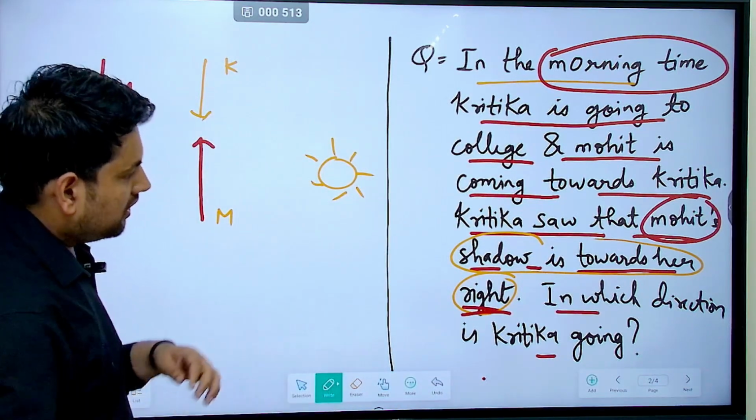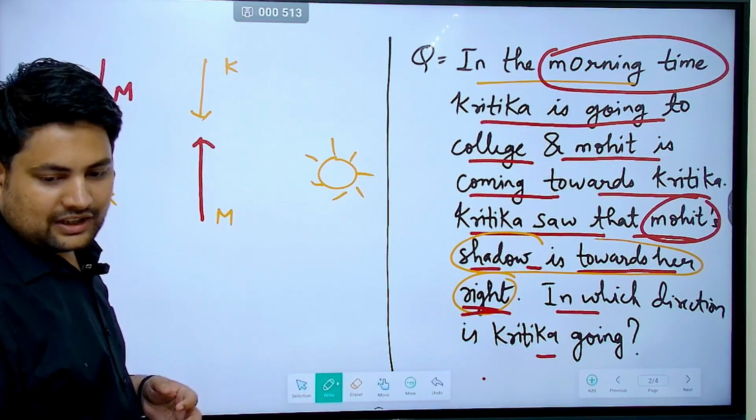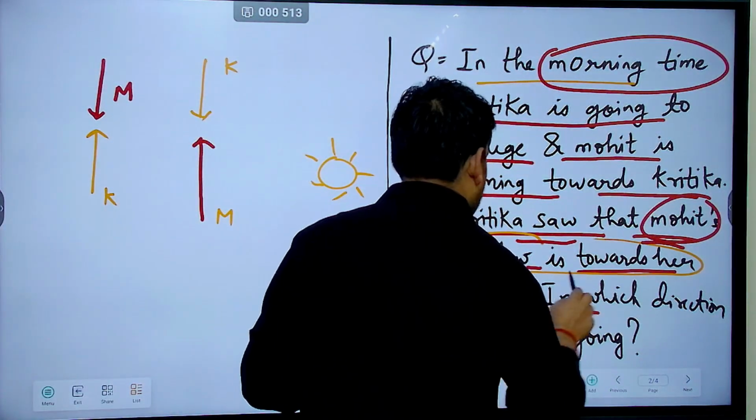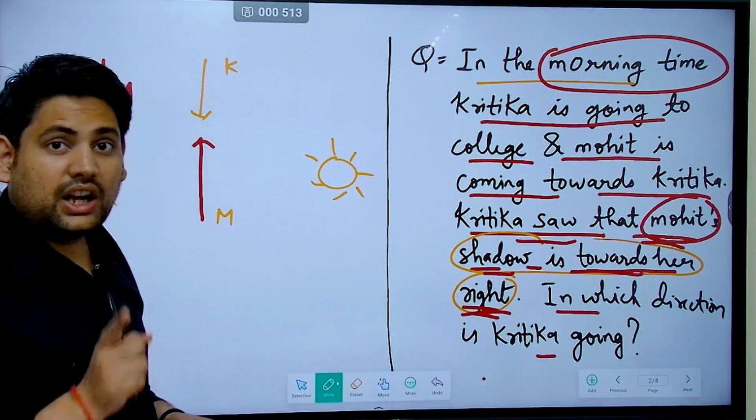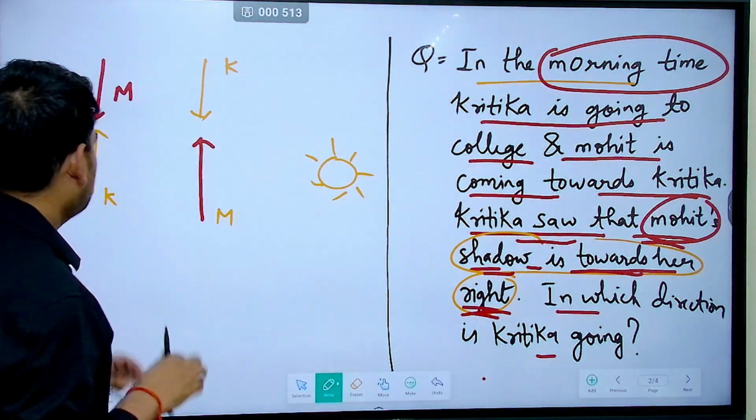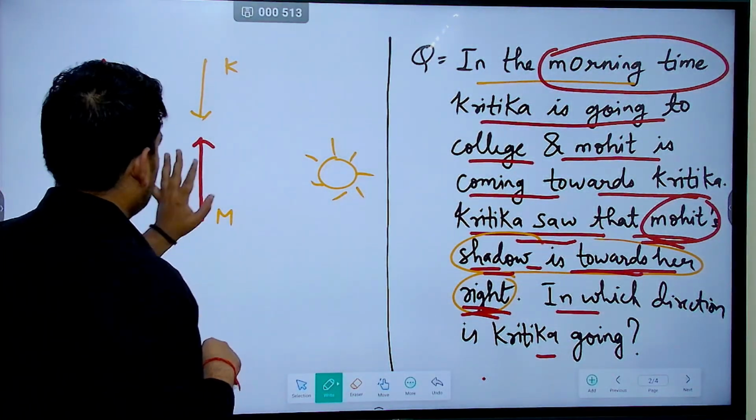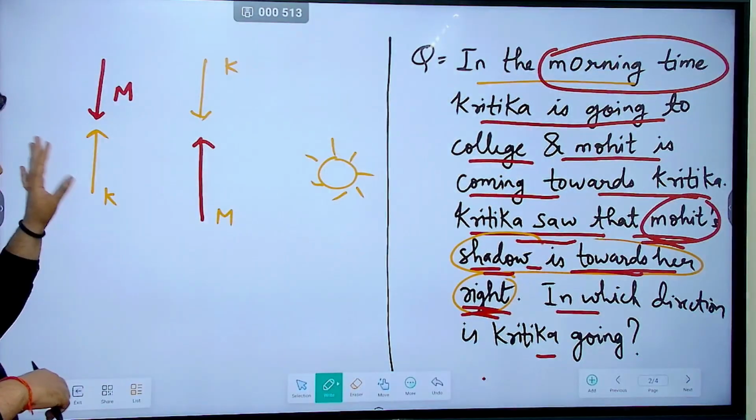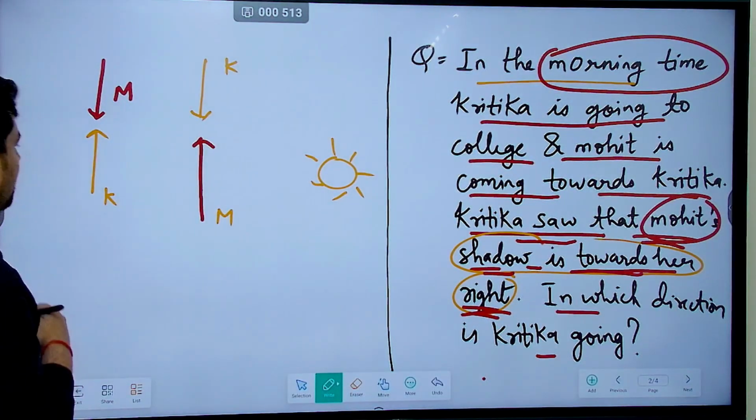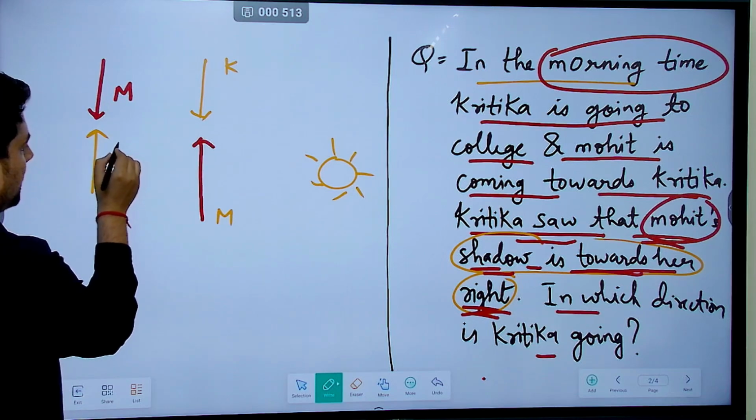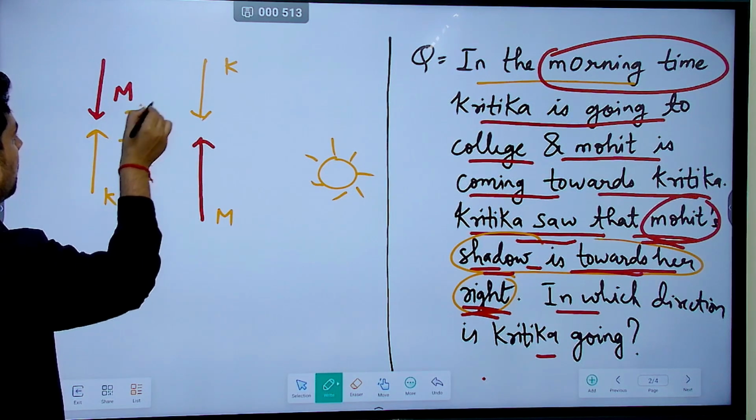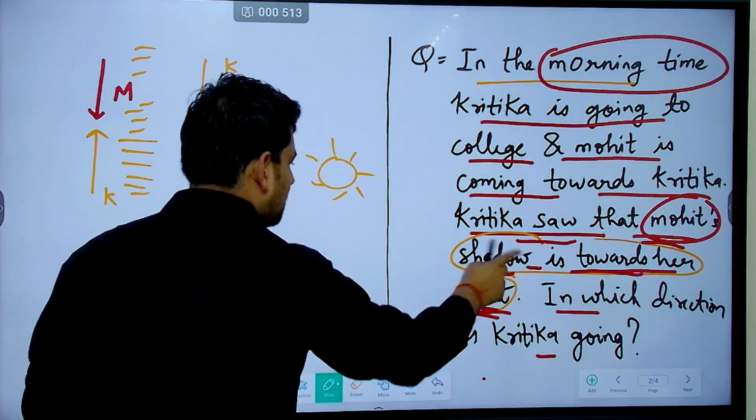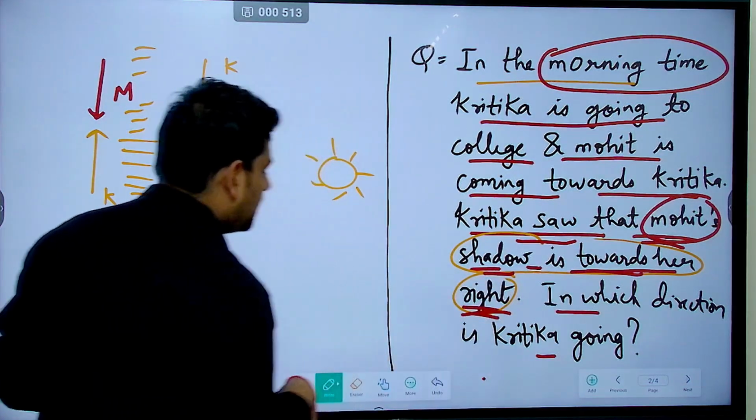Now see what Kritika is telling you. She says that Mohit's shadow is towards her right. Towards her right, not Mohit's right. Okay, so let us assume this diagram is correct. Then what will happen? Kritika's right is which side? This is Kritika's right. She saw the shadow of Mohit towards her right.